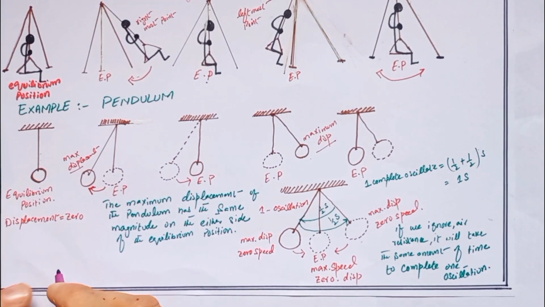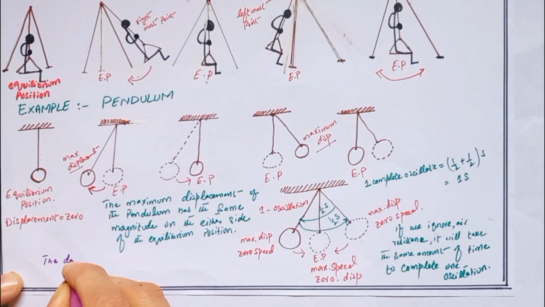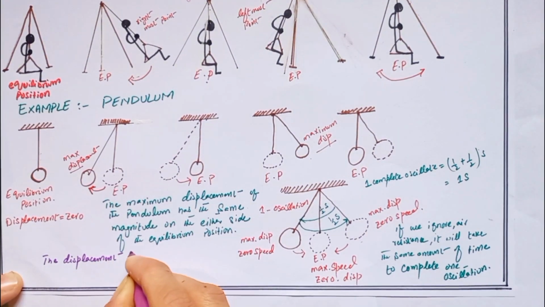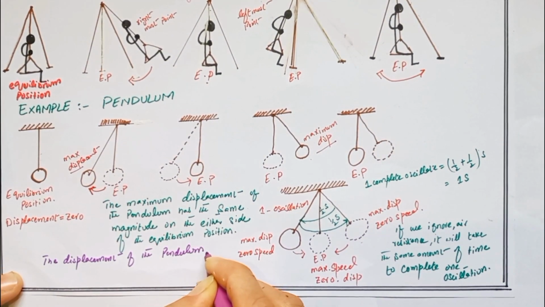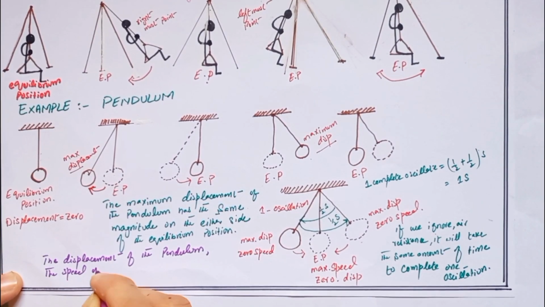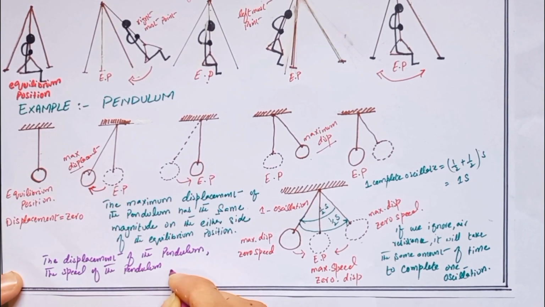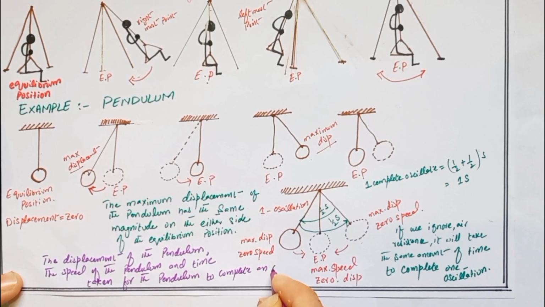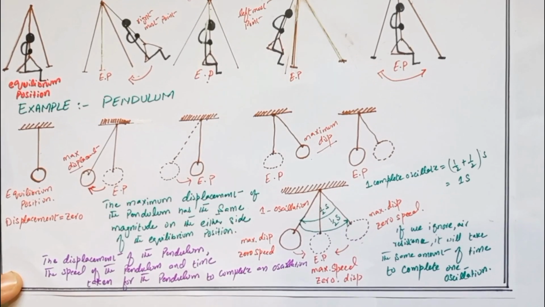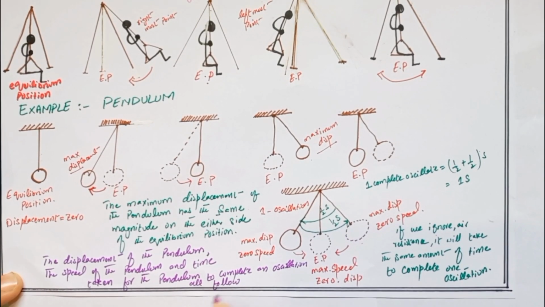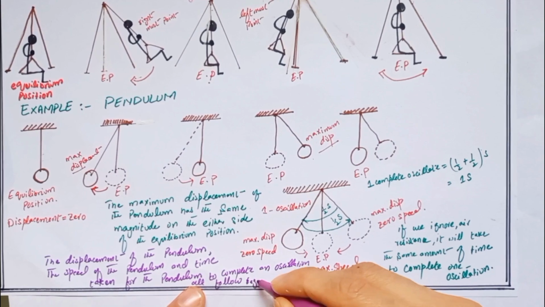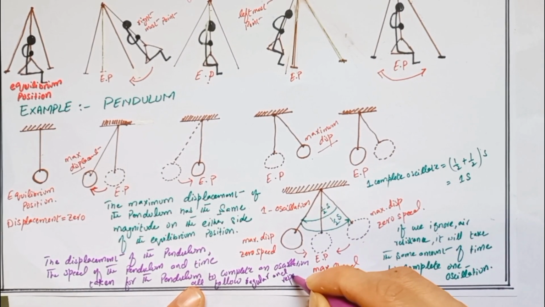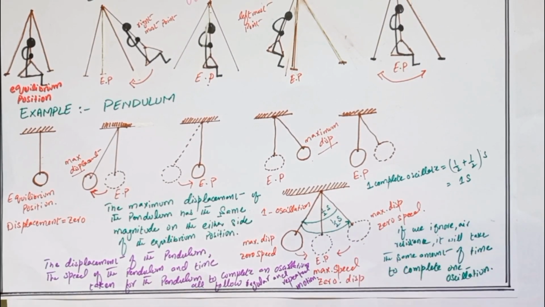So here we write the displacement of the pendulum, the speed of the pendulum, and the time taken for the pendulum to complete an oscillation all follow regular and repeated motion.